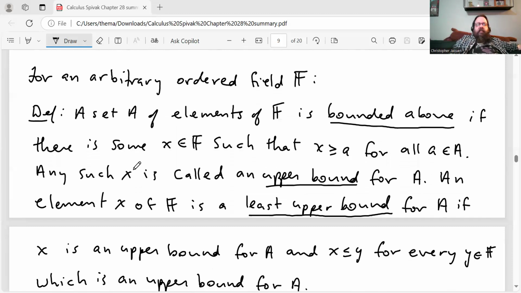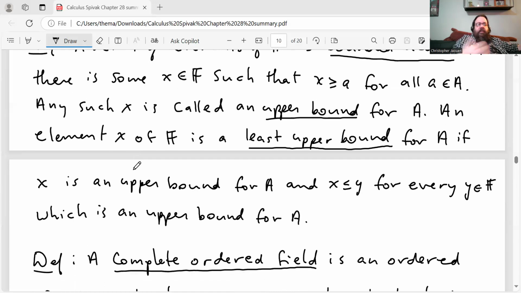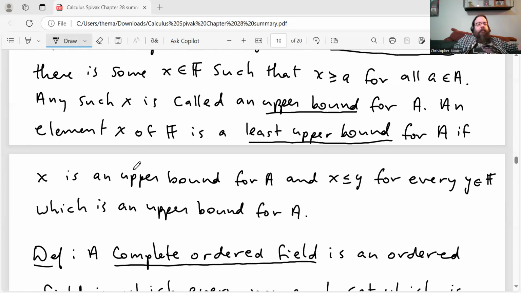For an arbitrary ordered field F, these definitions can be made. A set A of elements of F is bounded above if there's some X in F such that X is greater than or equal to A for all A in the set A. Any such X is called an upper bound for A. An element X of F is a least upper bound for A if X is an upper bound for A, and X is less than or equal to Y for every Y in F which is an upper bound for A.